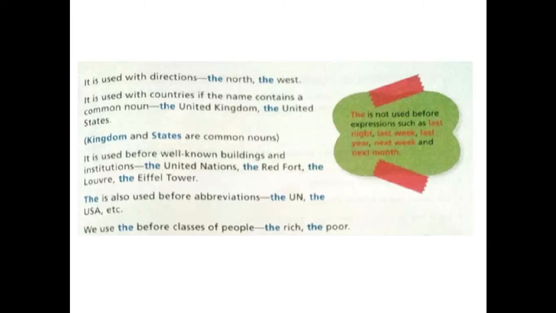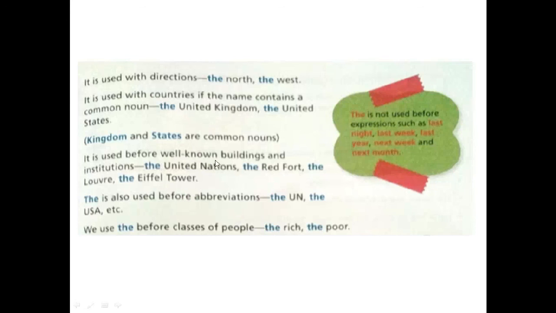It is used with countries if the name contains a common noun. Okay, so if you have a country's name that consists of a common noun, in that case also you will use the word the. So if I say United Kingdom or United States, here kingdom and states are common nouns. Because the country's name has a common noun, the definite article will be used before this. So we don't say the India because India does not have a common noun. But when we are saying United Kingdom or United States, because kingdom and states are common nouns, we will use a definite article before such countries. Okay.